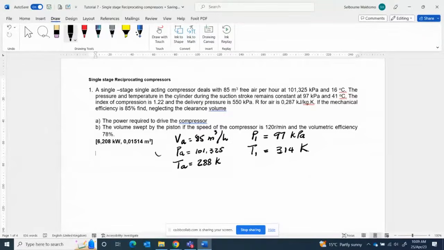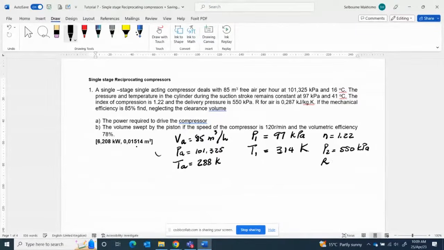Okay, the index of compression, n, is equal to 1.22. This is for a polytropic process. The delivery pressure, P2, is 550 kPa.